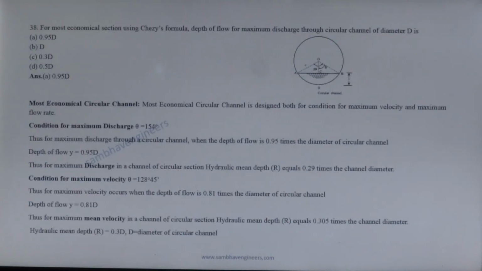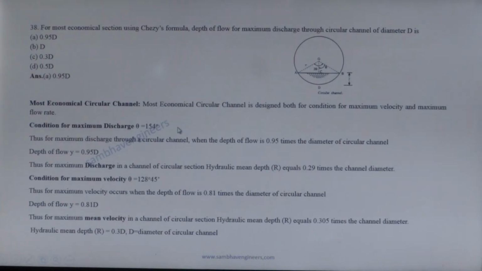Next question. For most economical section using Chezy's formula, depth of flow for maximum discharge through circular channel of diameter d is. On the basis of the condition of maximum discharge, the value of theta is equal to 154 degrees.